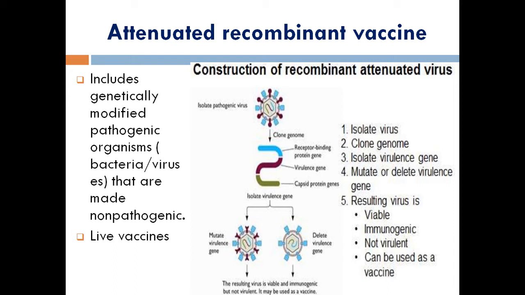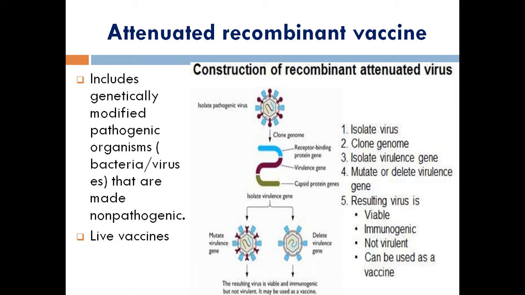The process involved in the production of an attenuated recombinant vaccine: the first step is isolation of a virus. We have to choose which kind of virus we are going to use. The second is the cloning mechanism. The third is virulence. We have to find out which part of the virus is causing the virulence. As I said before, virulence means disease-causing nature. So we have to identify whether the DNA or the protein present in the virus is causing the disease. The isolation will be of this third part. The fourth one is mutate.